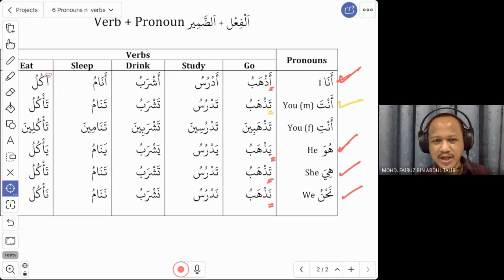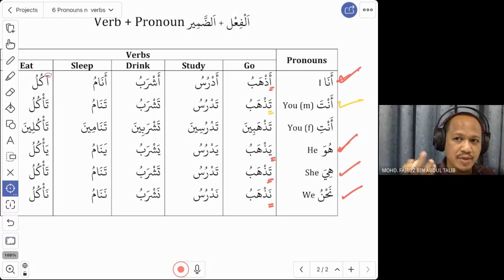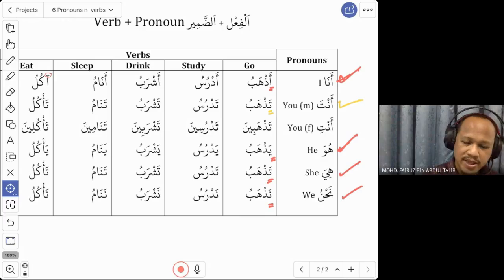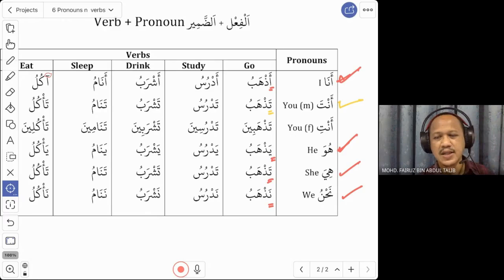So tazhabu can be used for both. You look at the context, then you will be able to decide whether it is for anta or for hiya.